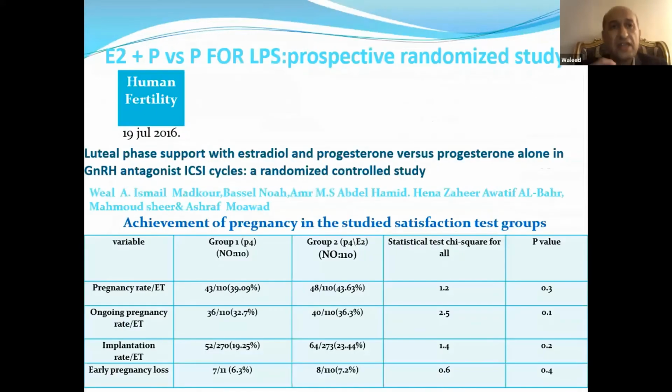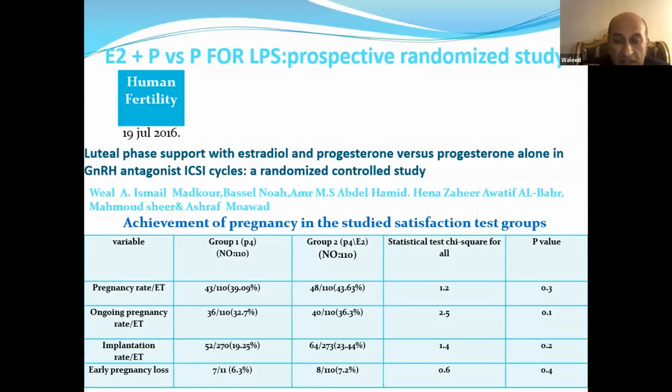What about E2 with progesterone versus progesterone only luteal phase support? This actually was a randomized controlled trial, published in Human Fertility in 2016, and as you see here, it shows that there is no significance.